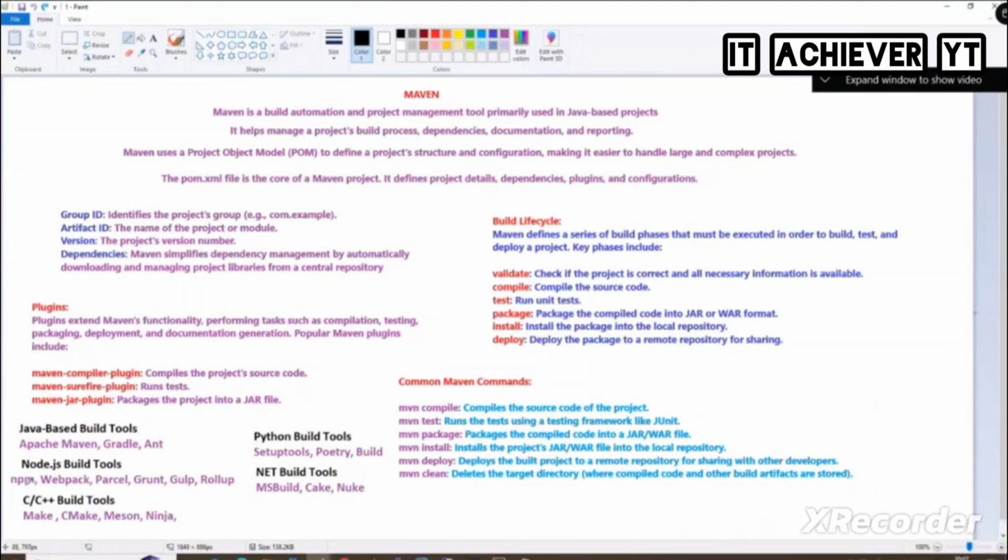For Node.js, they use Node Package Manager, NPM. Those who are developers, they know, right? NPM, Webpack, Parcel, then Gulp, and then Rollup. There are so many.